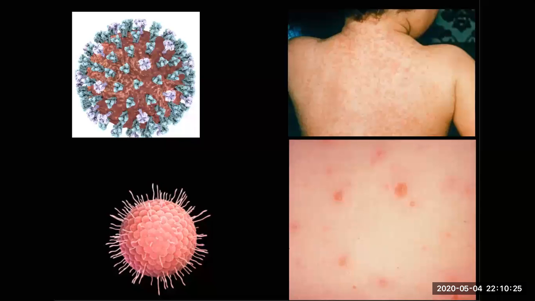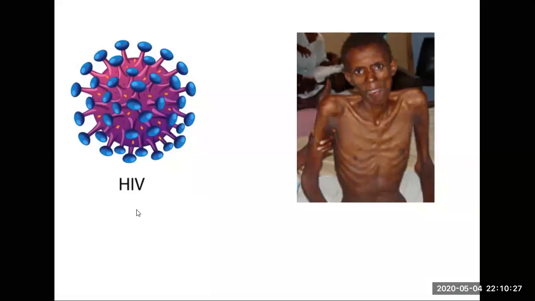Look at the next one, and that's called HIV. That's another virus. What does this virus cause? It causes a disease called AIDS. What does AIDS do? It makes our immune system weak. The white blood cells in our body are destroyed by the virus, you lose immunity, and you're killed by other diseases. So these are the different types of microorganisms.